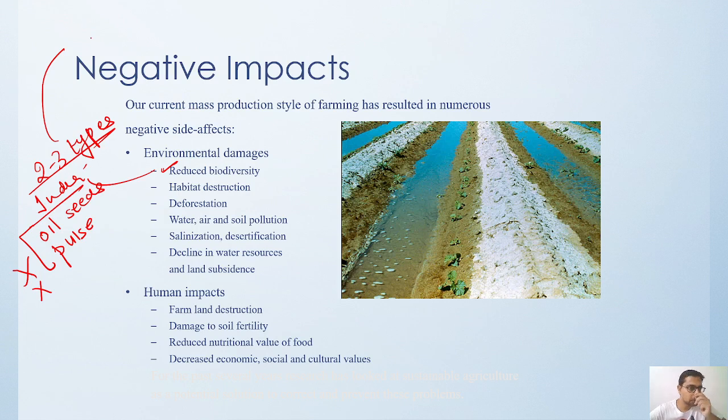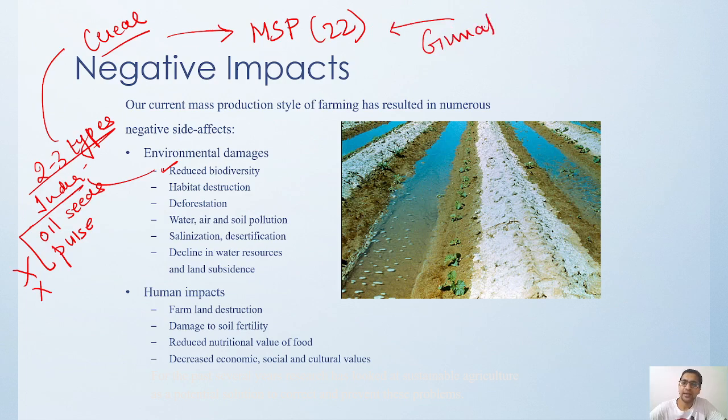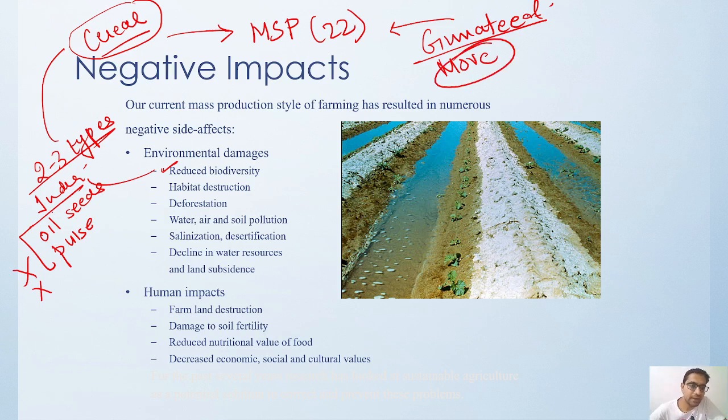Our focus area is only on cereal crops, because here the government is providing MSPs. There are 22 crops for which MSPs are being given. So people grow crops where they have a guarantee that they will get a fair price. But since the government is providing the guarantee, more and more production is coming from this side only, and because of that we are not able to balance the farm field. No balance in the farm field.